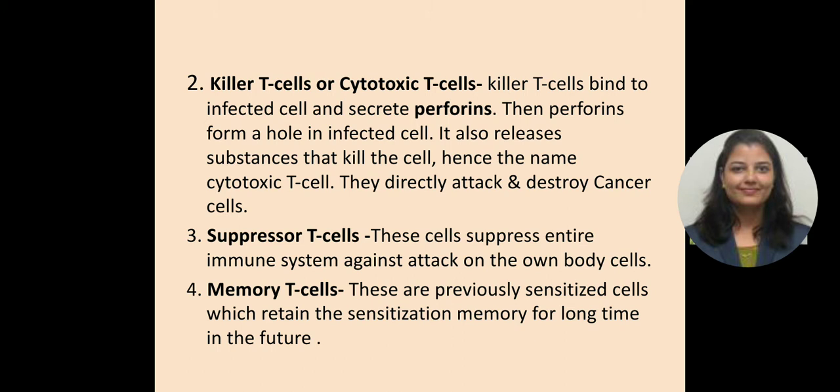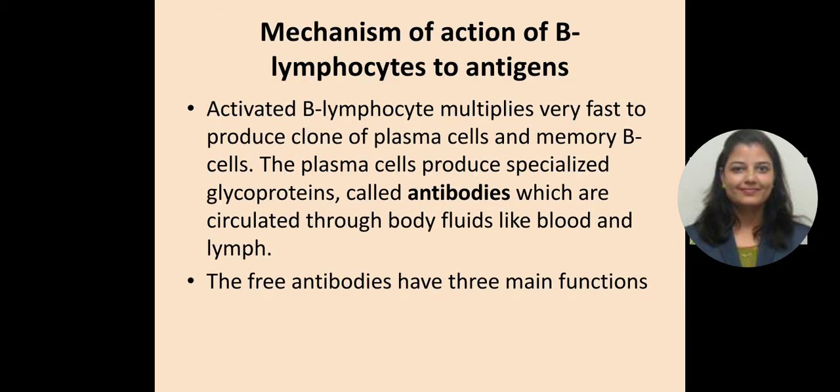Then the third one is suppressor T cells. These cells suppress the entire immune system against attacks on the body's own cells. Then the fourth one is memory T cells. These are previously sensitized cells which retain the sensitization memory for a long time in the future. So that is how there are 4 different types of cells: helper cells, killer T cells, suppressor cells and the memory T cells. Now what is the mechanism of action of B lymphocytes to antigens?